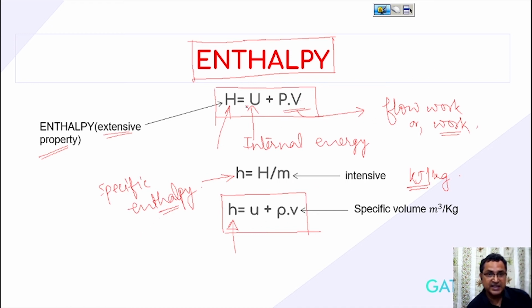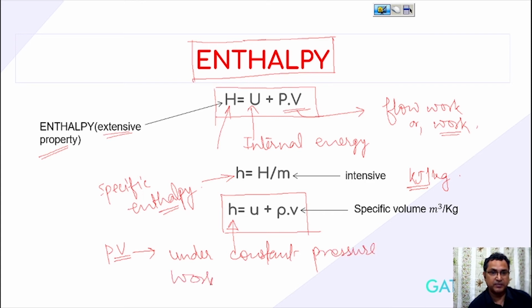Because this is the heat transfer under constant pressure, since under constant pressure the work done is PV. We will discuss that later.